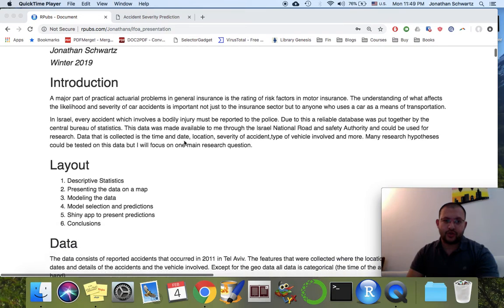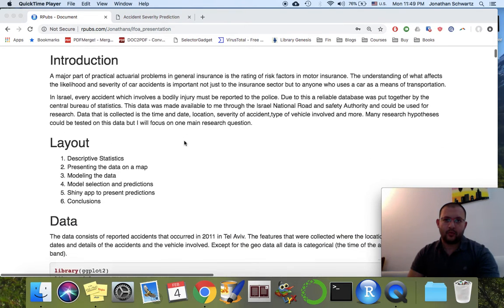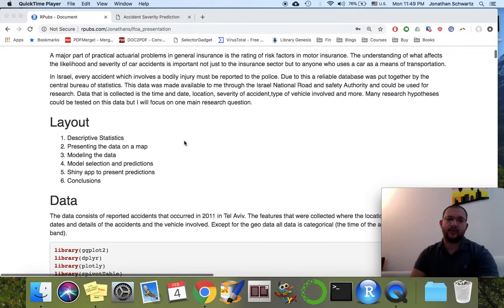So just a short layout of what we're going to be talking about. We have a few descriptive statistics in the data. We'll be looking at geographical data. We'll be presenting it on a map. Then how I modeled the data, the models that I decided to use, so model selection, and then we'll have the Shiny app to present the predictions.